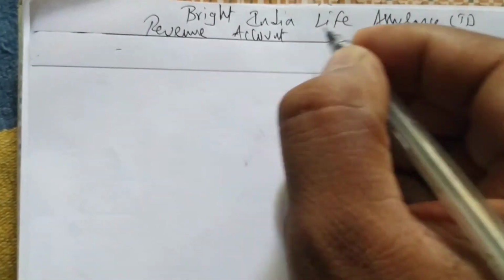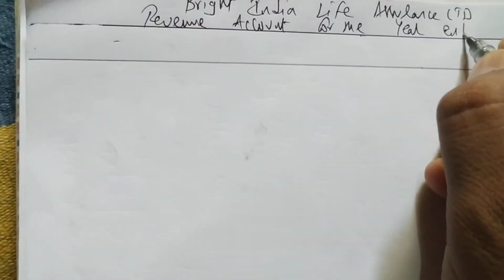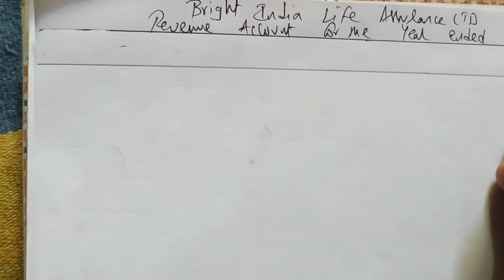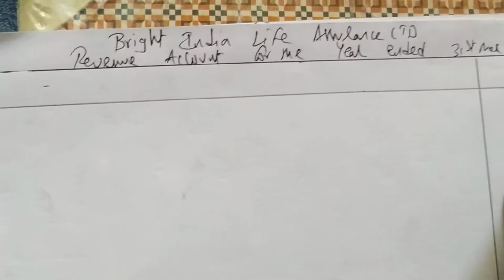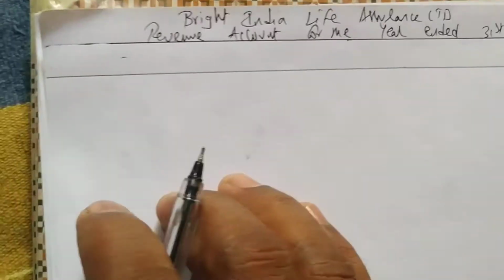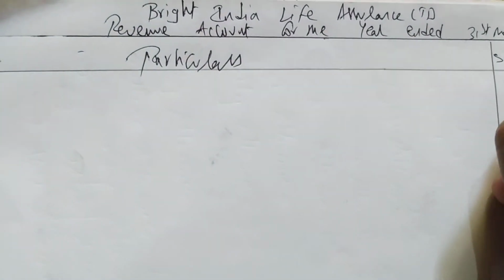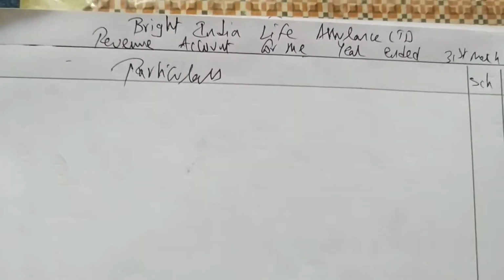We are preparing the revenue account for the year ended 31st March 2004. Particulars, write your schedule number, and we have to write the amount. That's it. Okay, so we'll write all the items one after the other.